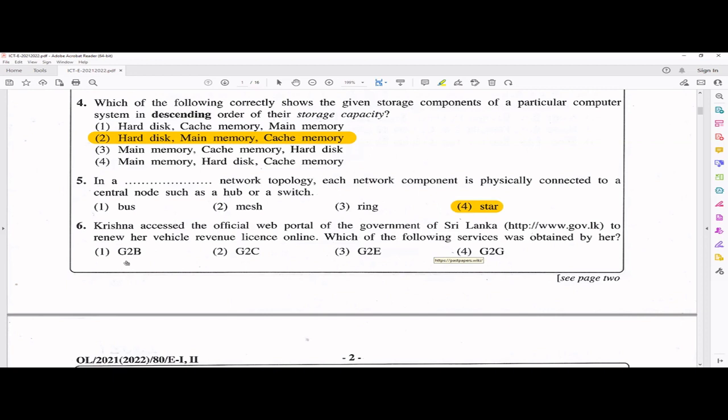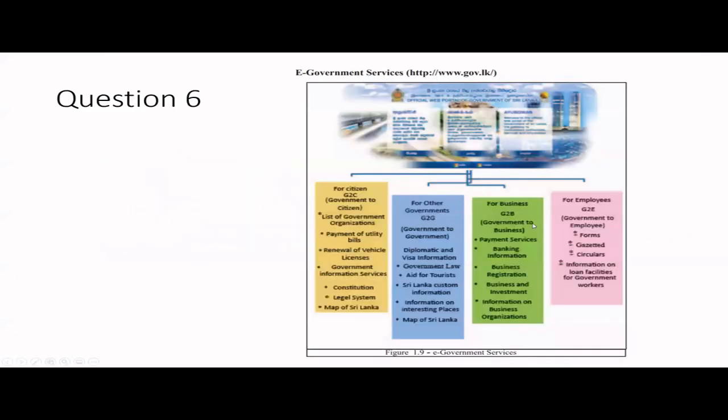So this is actually G2B, G2C, G2E, G2G. This is from chapter 1, right? So hope you remember about e-government, right? We have G2C, G2G, G2B, G2E like that. So G2C means from the government, what are the services provided for the citizen? Like you can view all the list of government organizations, you can pay your utility bills, you can renew your vehicle license, right? See, the answer is there already. And you can get a lot of information from the government services like that.